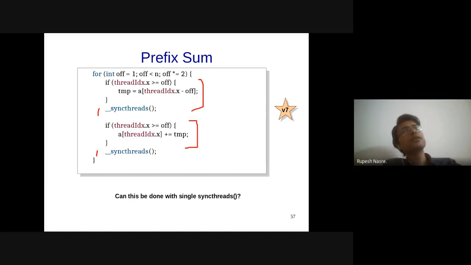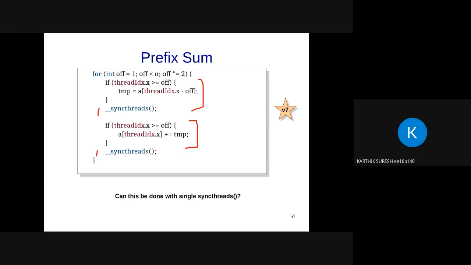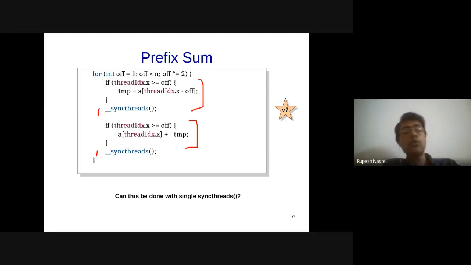Is there a better closed form of that? Sir, in the last step, we are doing n by 2 additions. You are right, because the off is n by 2 and thread ID x is greater than or equal to off. So that's correct. And therefore, definitely order n log n is an upper bound.